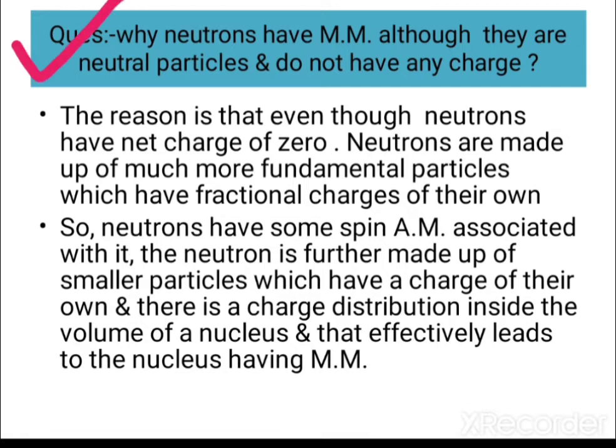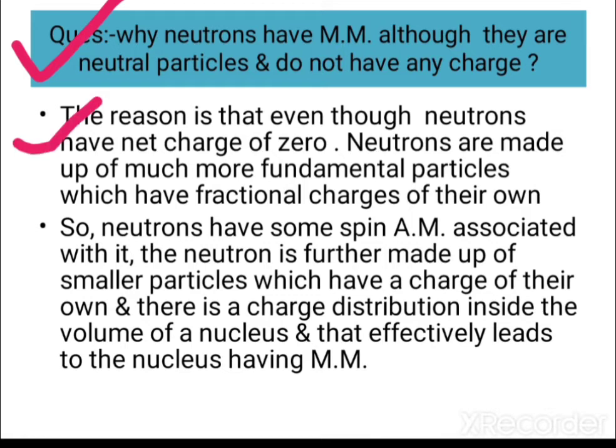So that's the question. The reason is that even though neutrons have net zero charge, neutrons are made up of much more fundamental particles which have fractional charges of their own. So remember this thing always.